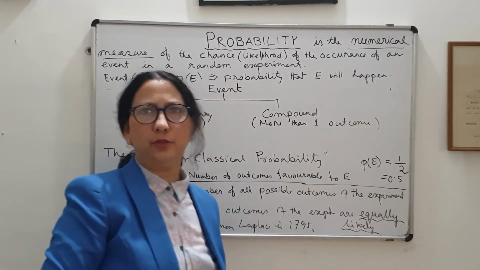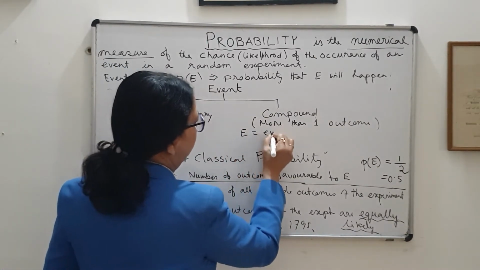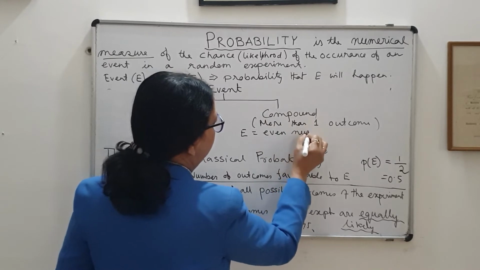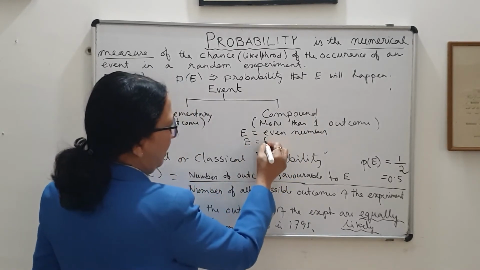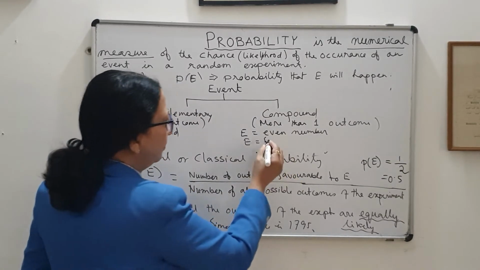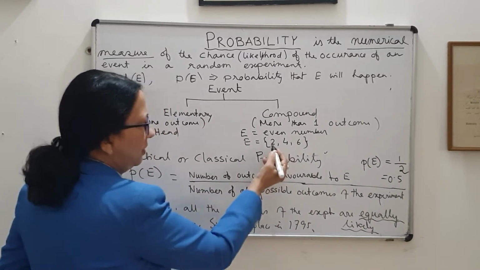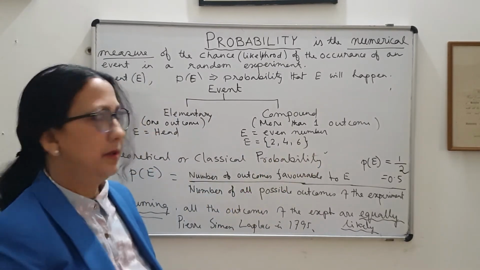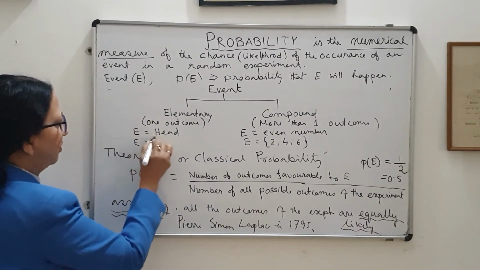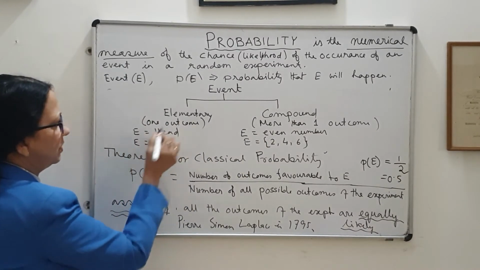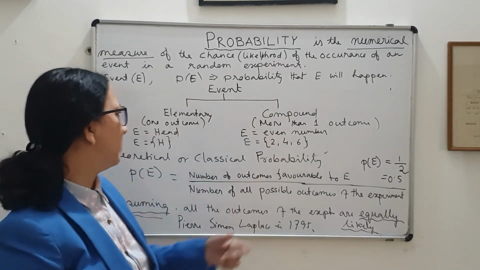For example, when I throw a die and I define the event to be an even number, then E will have 2, 4, 6. So there are 3 elements in the event, so it is a compound event. But in the coin case there is only head, so it is an elementary event. This is the basic difference between elementary event and compound event.